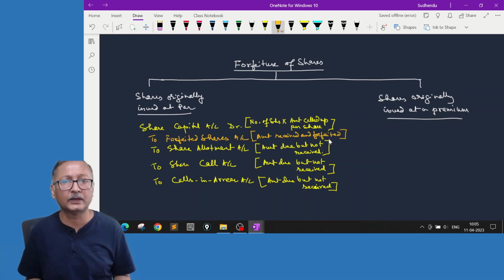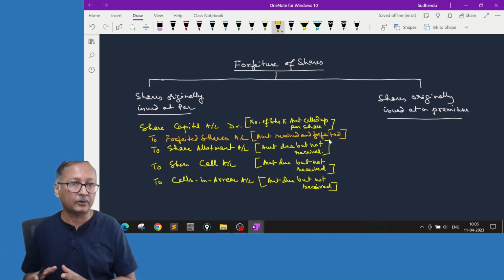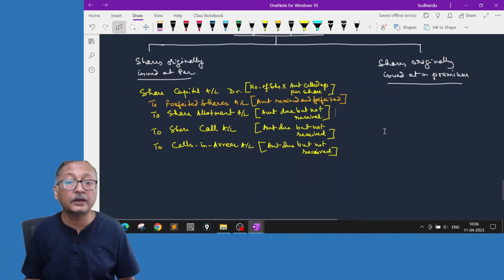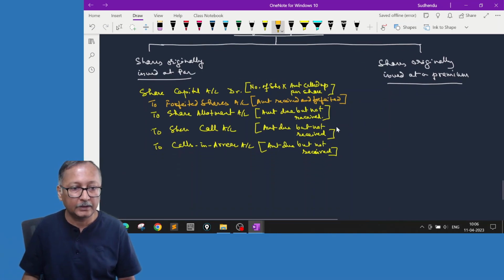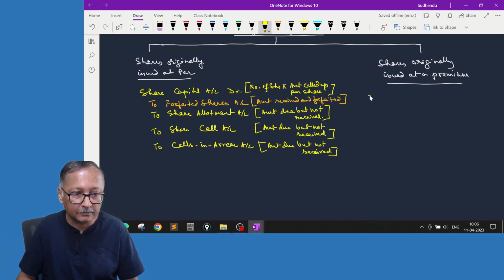Forfeited means it's a profit for the company. Temporarily it's kept on hold. If after giving a discount, if there is some surplus, that will go into the profit. Now the treatment of profit will not be a normal profit, we will show that. Now if shares are originally issued at a premium, in that case the same entry, to that extent share premium not received also will be reversed. So let's make the entry.